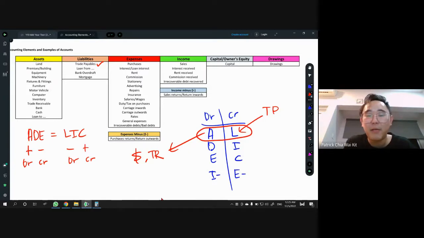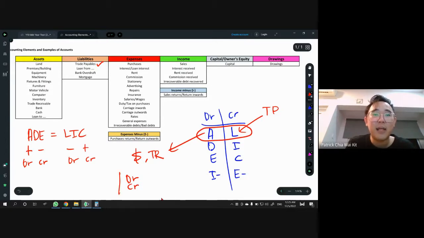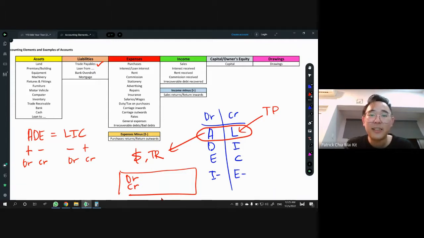When I say double entry level 1, I'm talking about what account to DR and what account to CR. Okay, this is level 1. Level 2 is changing to T accounts. And level 3 is doing the balancing, balance CD, BD, right? Okay, so level 1, 2, 3 together, we call it the double entry system, the whole system.